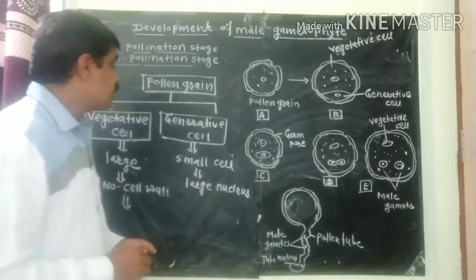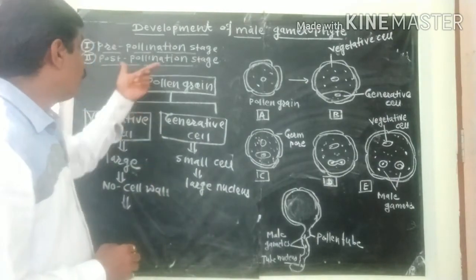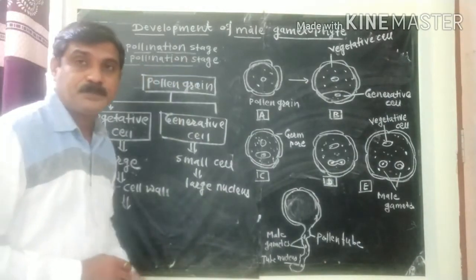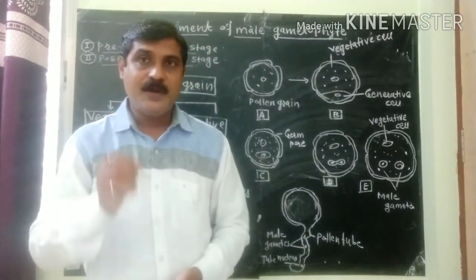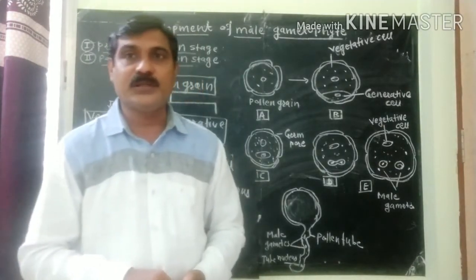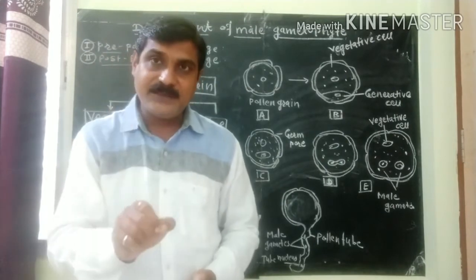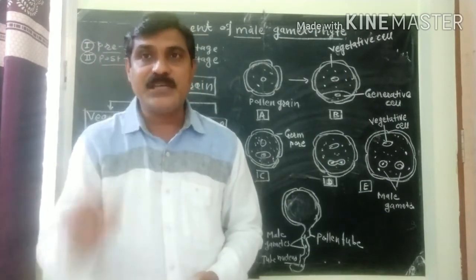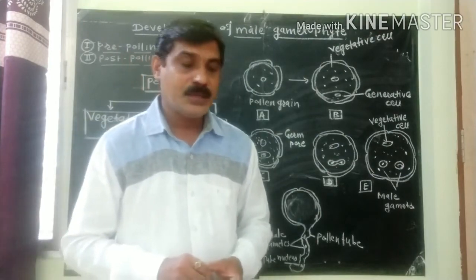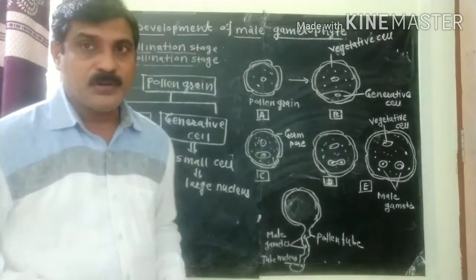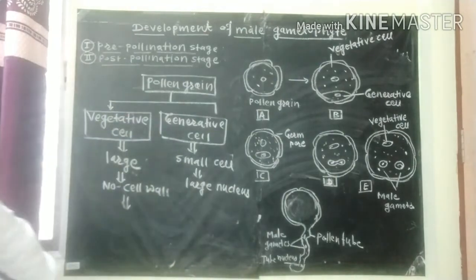Then the next stage is the post-pollination stage. Before that, what is pollination? Pollination is the transfer of pollen grain from anther to the receptive stigma. And after this pollination, what happens?